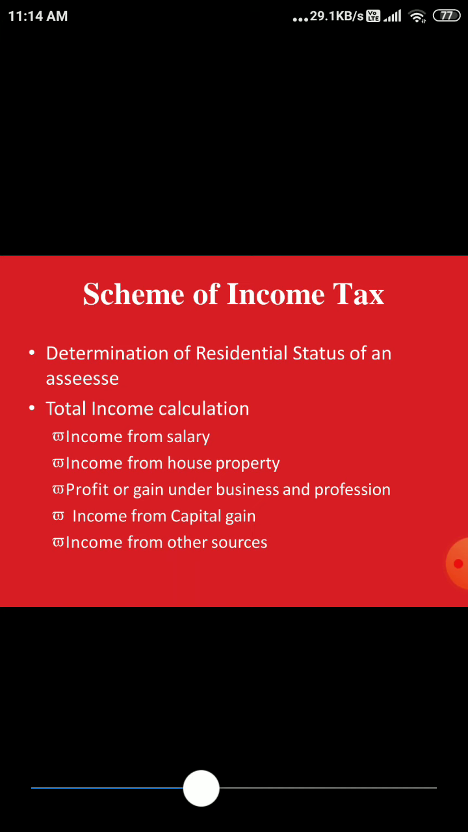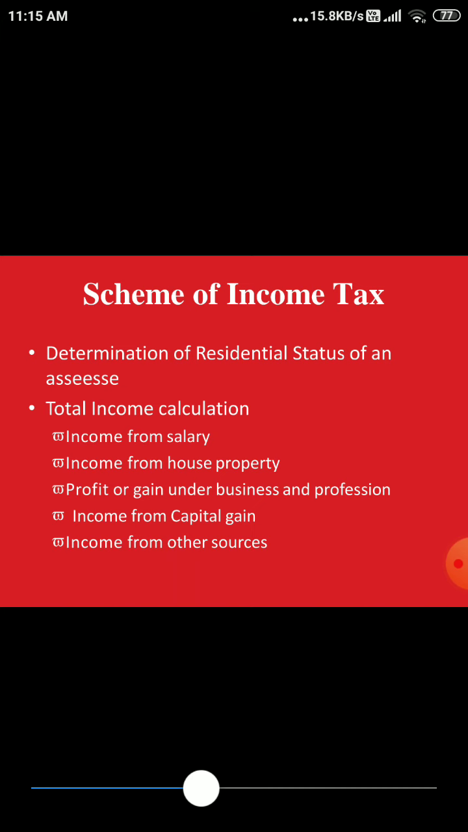A resident will not have the same tax that an NRI, a non-resident Indian, will have. So the first job is to determine the residential status of an assessee, whose tax you are calculating, right? His residential status you have to calculate. This is the first step of income tax.